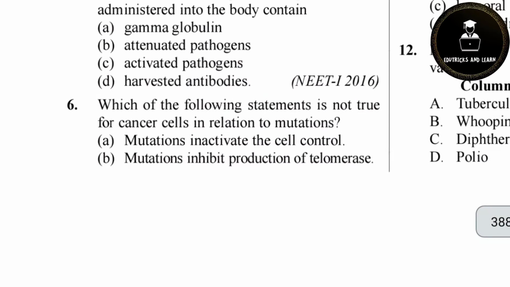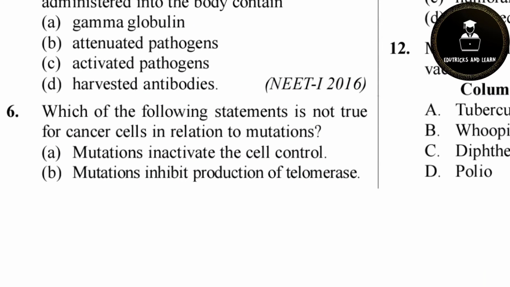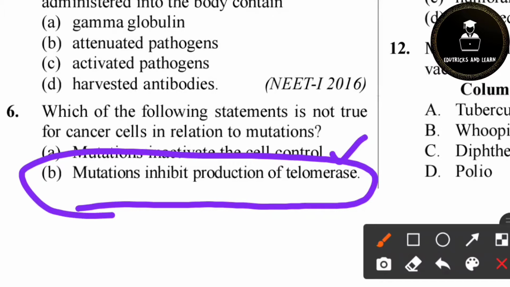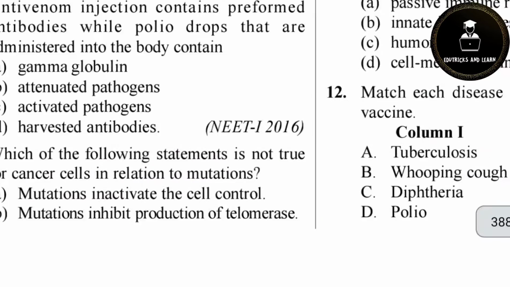Then sixth question. Which of the following statements is not true for cancer cells in relation to mutations? Option A, mutation inactivates the cell control. It is correct, because mutation changes the proteins present in the cell. Option B, mutation inhibits production of telomerase. It is wrong. Mutation doesn't inhibit the production of the telomerase enzyme. Then option C.